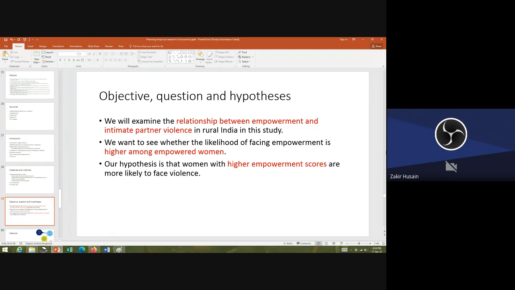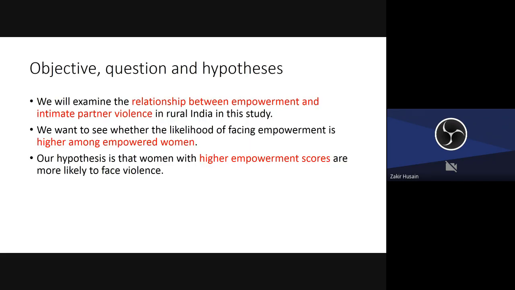Objective, question, and hypothesis. When you're stating the objective, see over here, this is the objective: we will examine the relationship between empowerment and intimate partner violence.